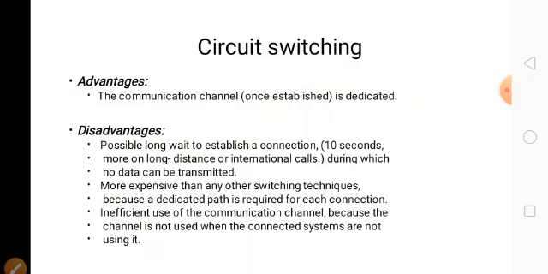Because for just two persons, only one sender and one receiver, we need to establish the path, which is cost-intensive as well as time-consuming. Suppose we call a person from India to America, definitely we have to wait, and whatever voice we send will reach after 2 seconds, 3 seconds, 5 seconds. So this is the disadvantage of circuit switching. Please read everything and you can understand.